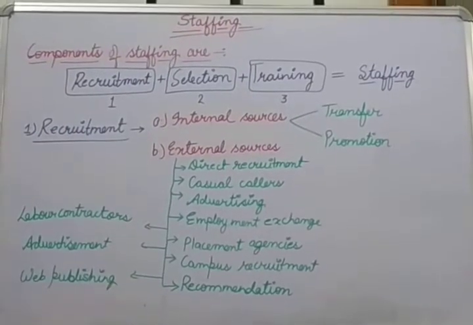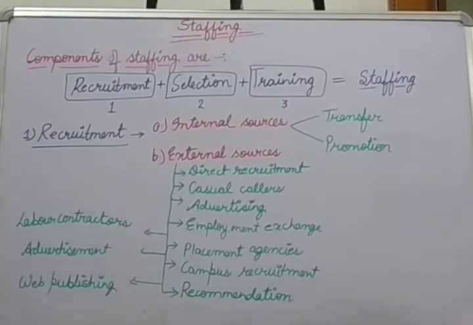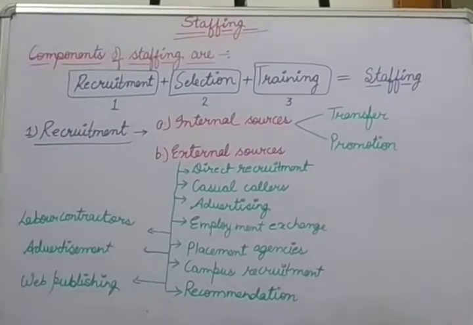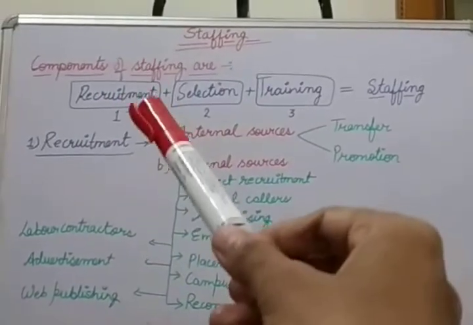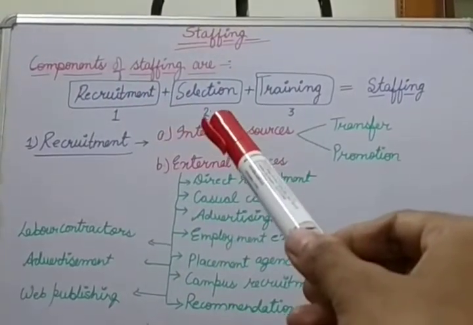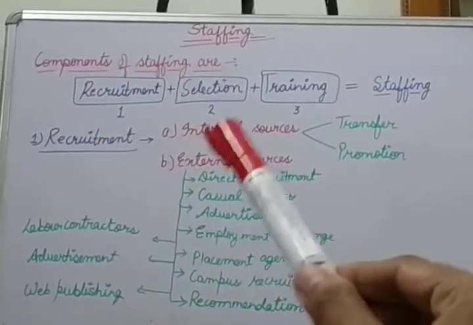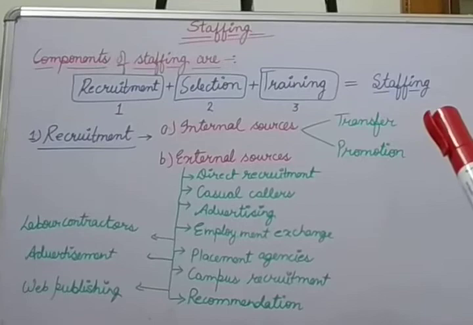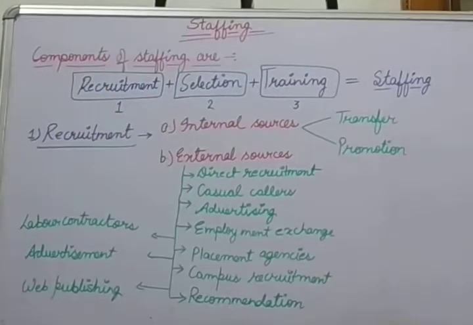Good morning class. Now in this chapter, staffing, today we will start the next topic, that is components of staffing. The components of staffing, three components are there. First one is recruitment, second selection, and third is training. So that means recruitment plus selection plus training is equal to staffing. So first we will start with the first step, that is recruitment.